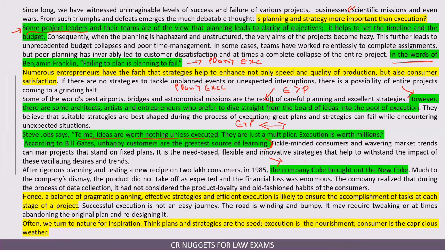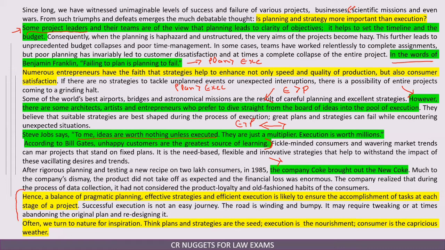Now, if suddenly an example comes, this is very, very important. A question can be asked from this particular area. This is again anticipation in reading, knowing from which part a question can be asked. If the author has mentioned some great person's quote, or given some sudden example, a question can be asked around that. So again, this is what happened with the Coke company and the example.